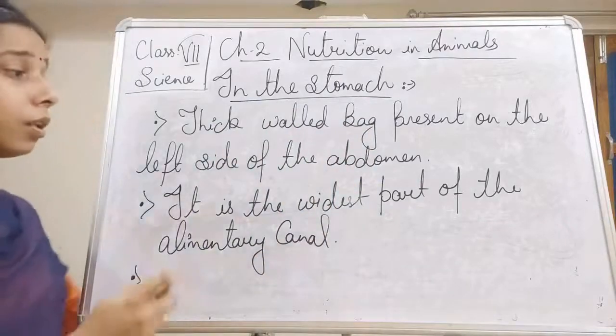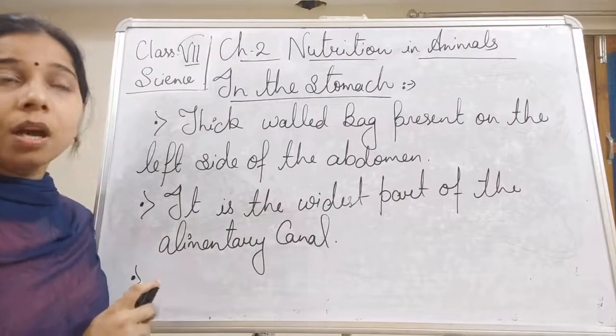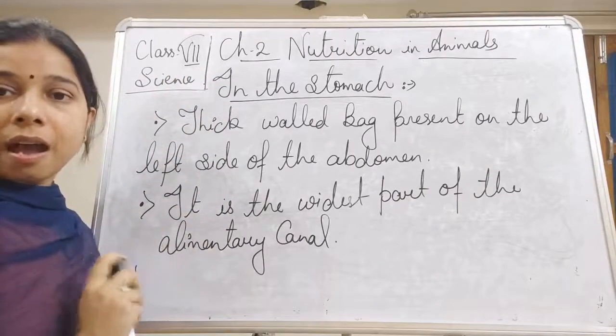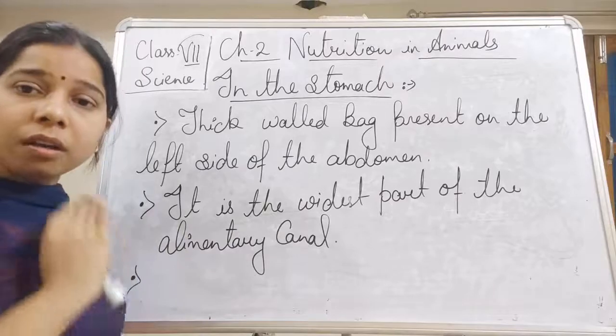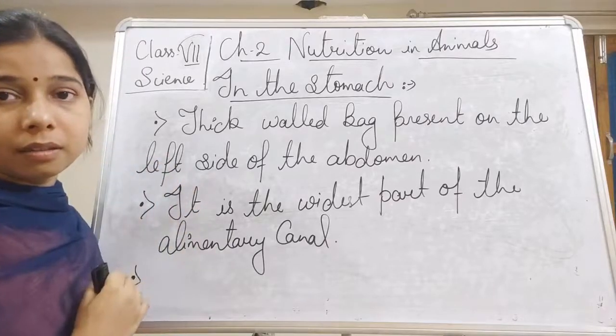And basically, the stomach is the widest part of the alimentary canal. Now, the food from the esophagus reaches the stomach, and this food will churn in the stomach for almost 3 hours.